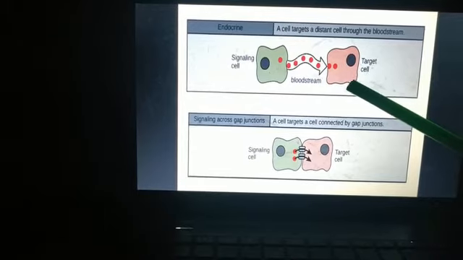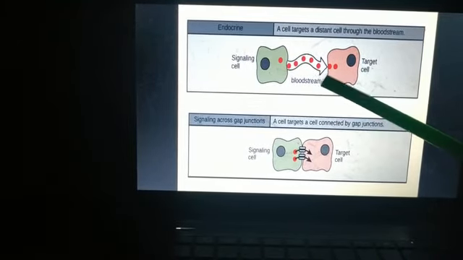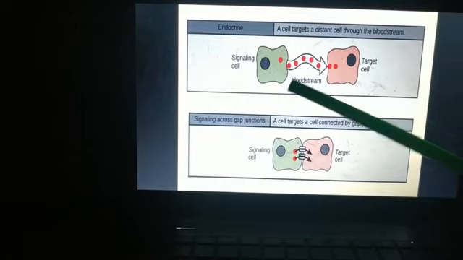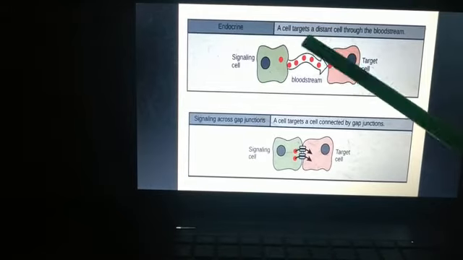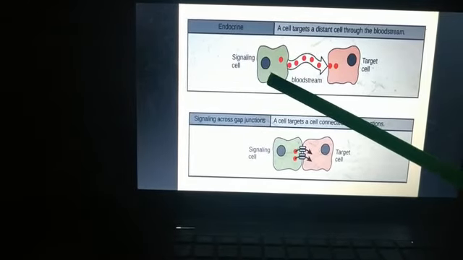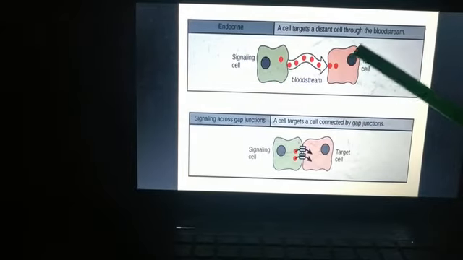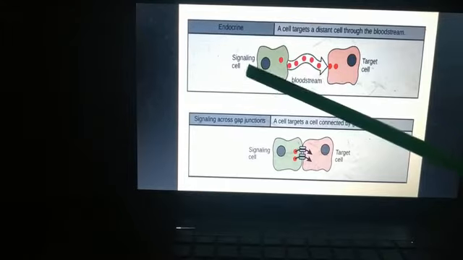Many hormones are transmitted through this endocrine signaling system. So if we have to send some signals to a distant cell, the cell can use this system, endocrine.